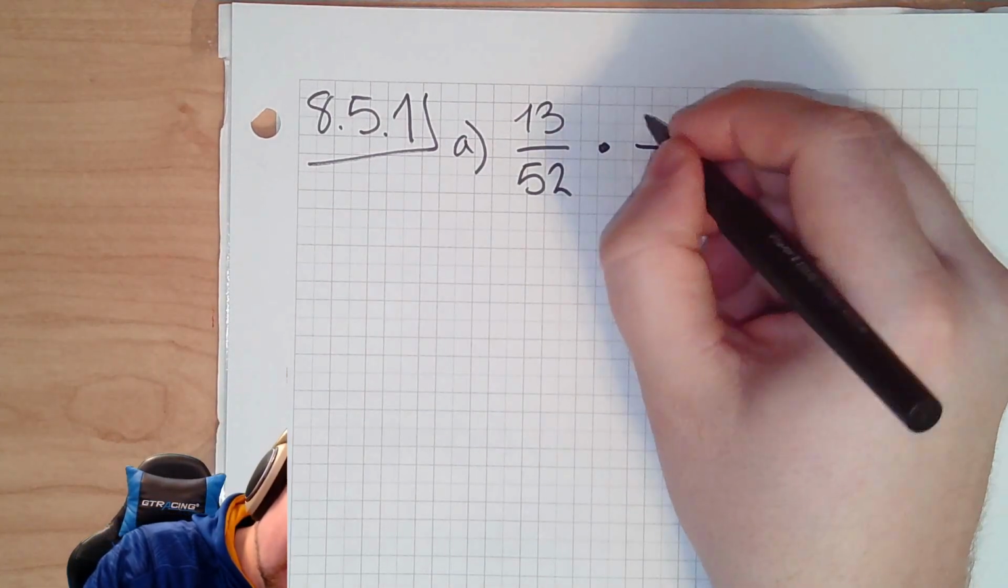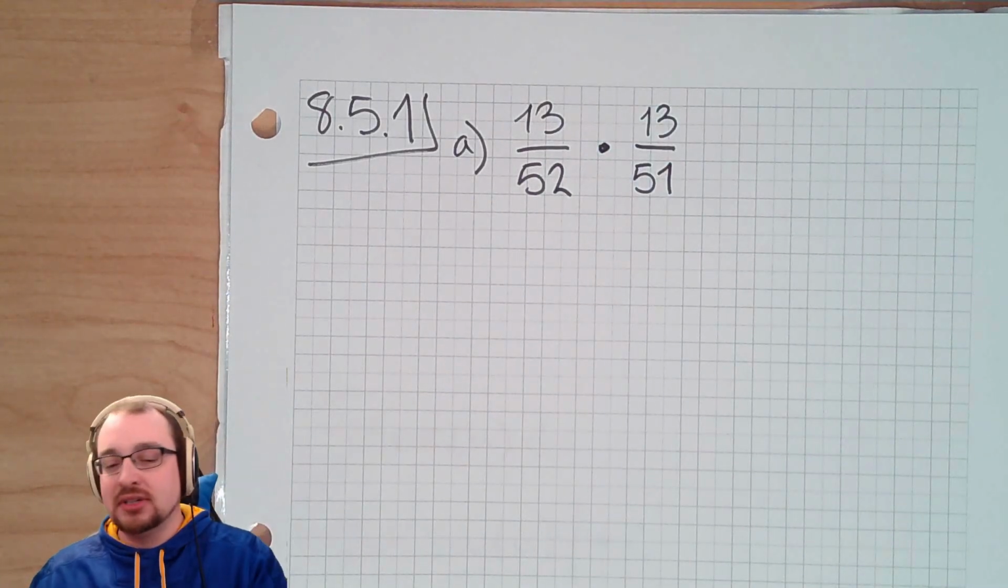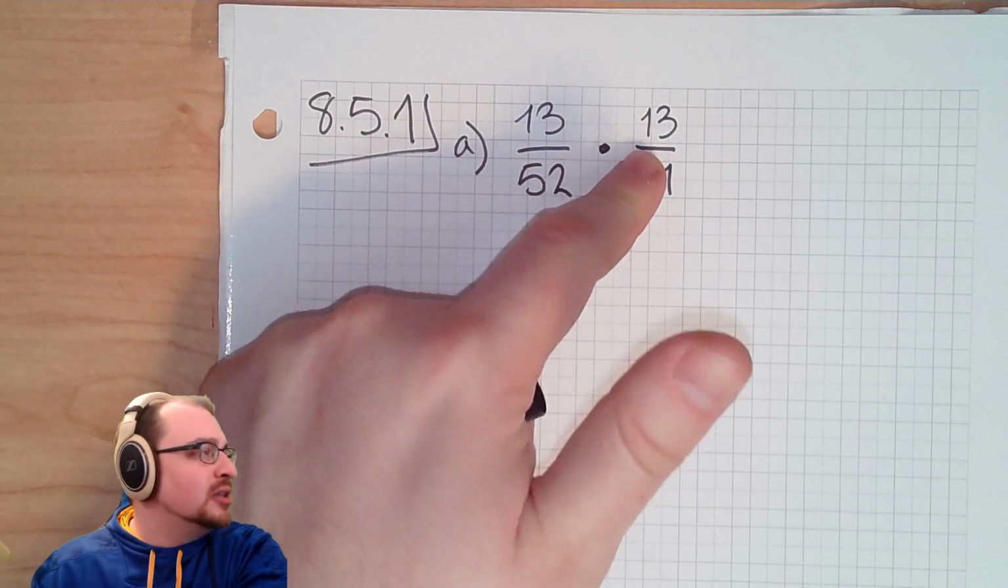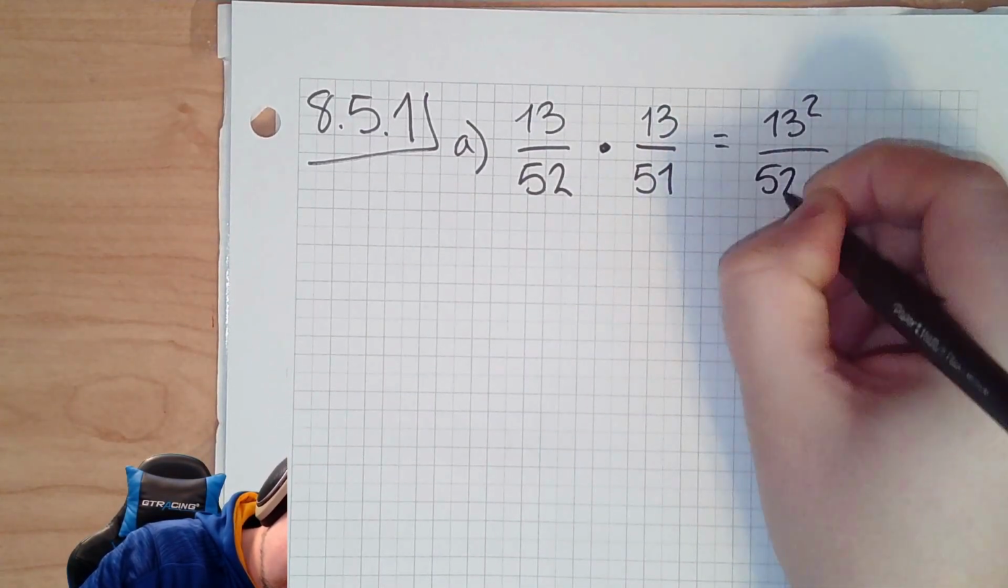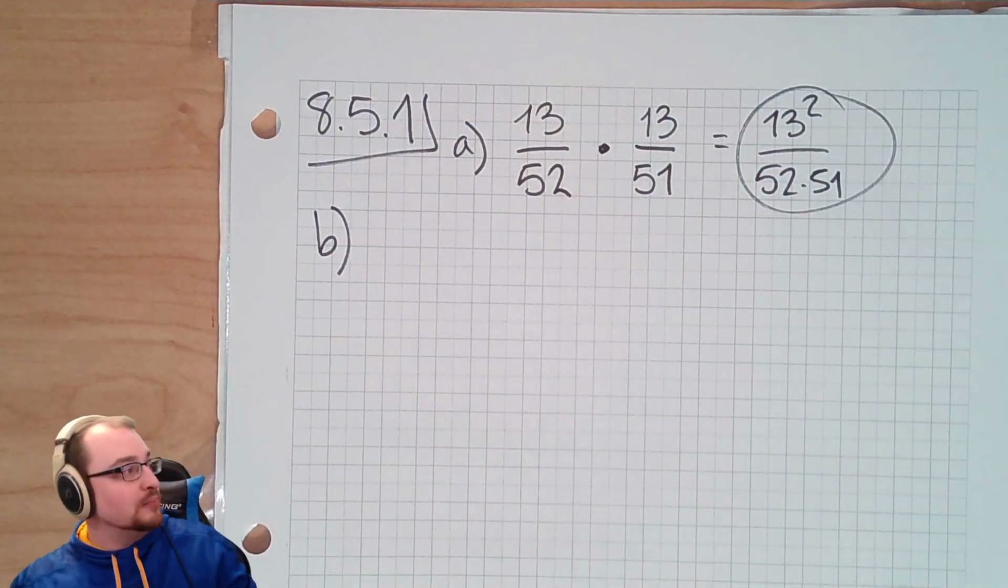The next one will be 13 out of 51 because there's 1 less card in the deck. But of course, diamonds are different than, or hearts are different than spades. Or not spades, clubs, right? So boom, there we go. 13 squared over 52 times 51. Done. Part B. All right, I'll read it out loud.